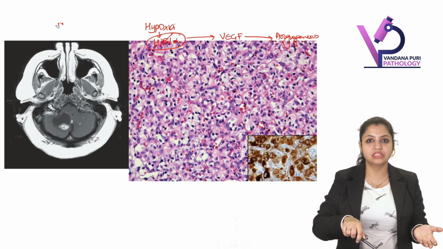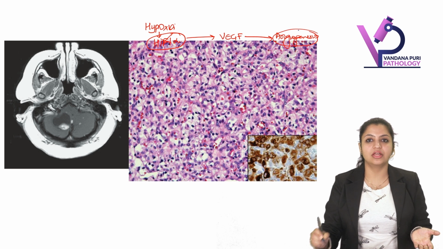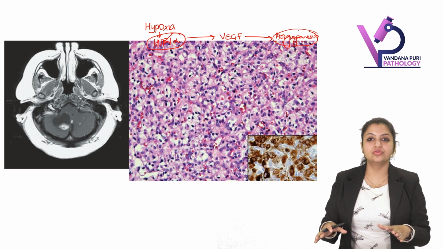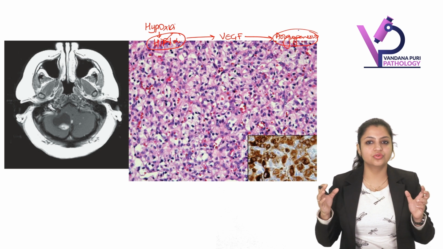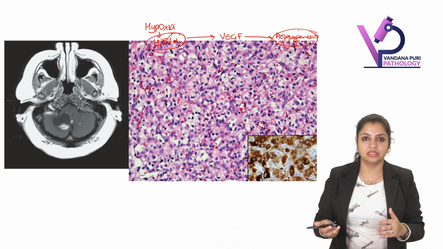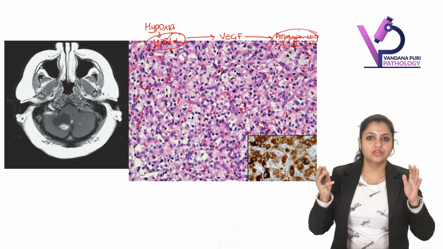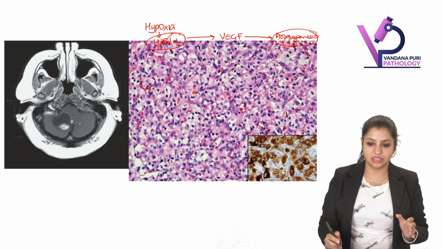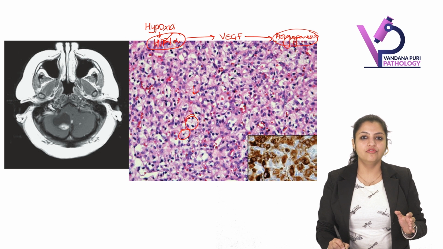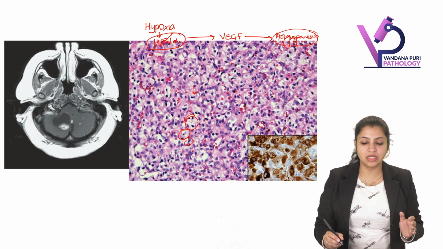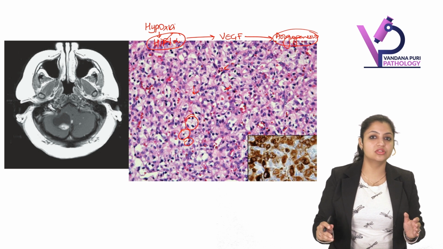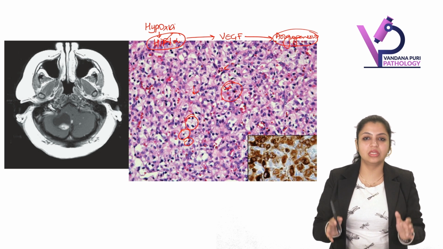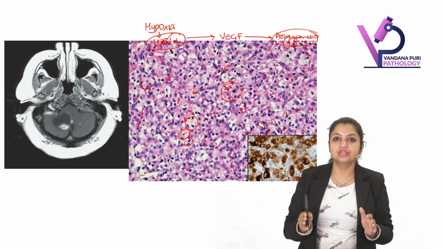Now imagine if the VHL gene is deleted. Then what will happen? There will be nobody to control angiogenesis. So whenever we are seeing this tumor in the brain which occurs due to VHL deletion, this tumor shows you lots and lots of angiogenesis. So that's the point of difference. Now what do you see here? You see here the clear foamy cells. Can everybody appreciate? All these cells here are foamy cells. These foamy cells are separated by a lot of vessels, that is, a lot of angiogenesis. So foamy cells with a lot of angiogenic vessels in between, you should start thinking of hemangioblastoma.